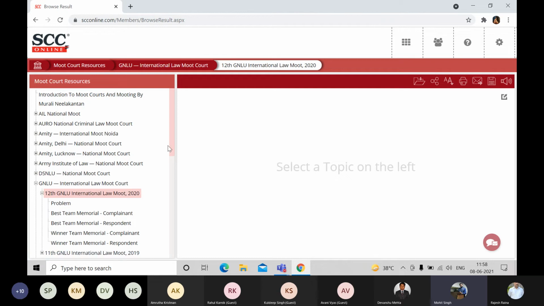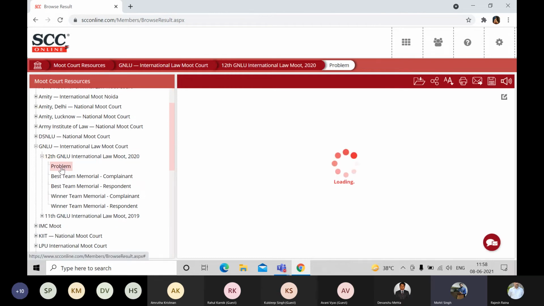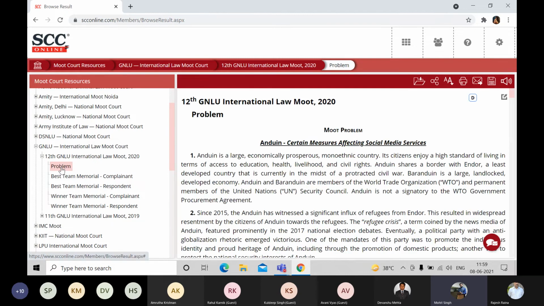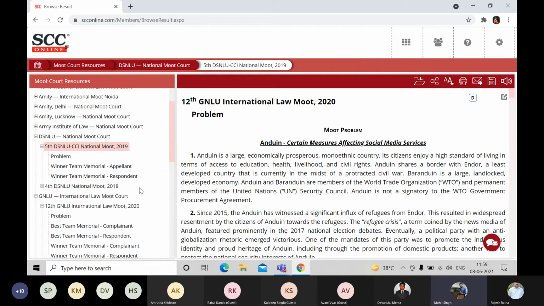Okay, so there you go. In the GNLU 2020 moot court competition, most of the senior members already know what the problem was. You can see it from here. What was the winner team memo from the complainant and respondent side, and the winner team memo again from the complainant and respondent side. So this is how we put it category wise, through which you can certainly read it. If you click on any other university name, again, you can see the information in the same fashion. So all in all, the library is very easy, but my major motto of today's session was to give you some information on the research part.